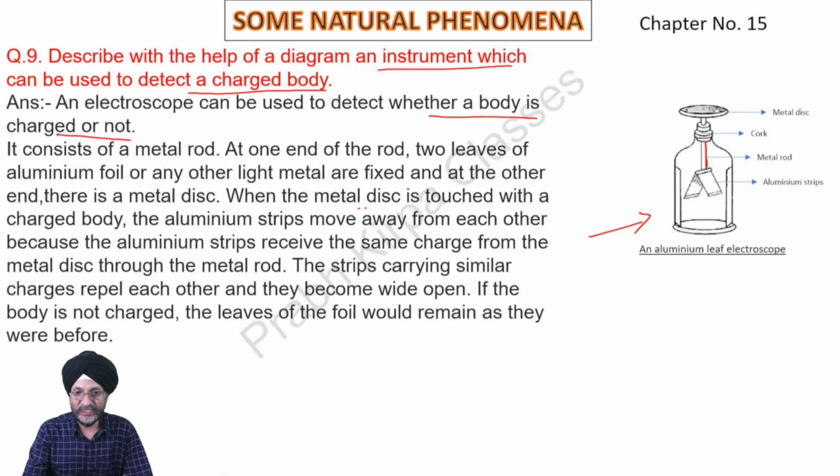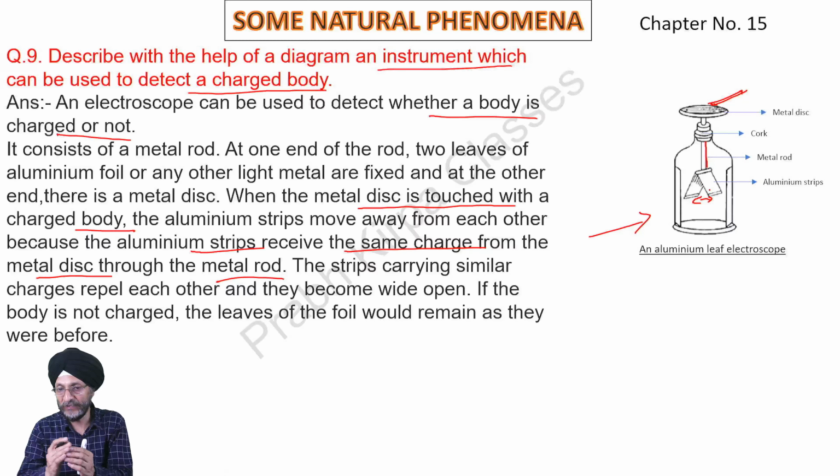When the metal disc is touched by a charged body, these aluminum strips move away from each other because the aluminum strips receive the same charge from the metal disc through the metal rod. If a charged body is brought near it, the charge will pass through the metal rod to the aluminum strips, and they will receive the same charge and drift away from each other.